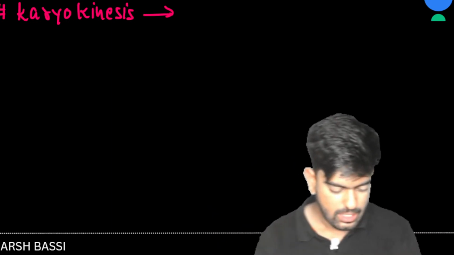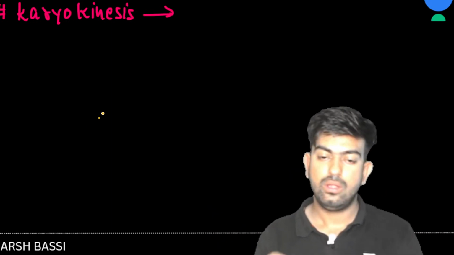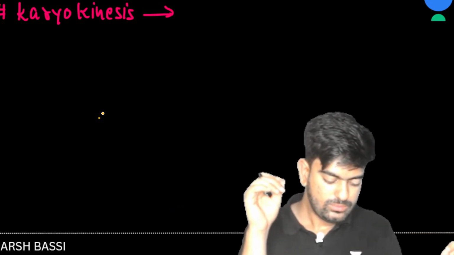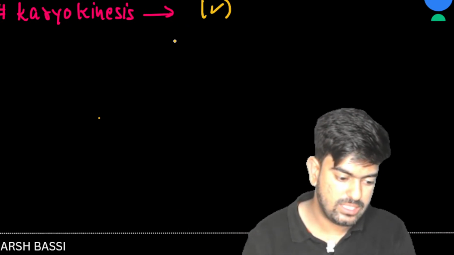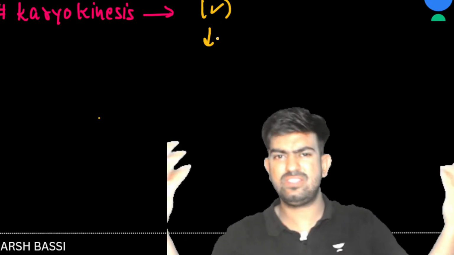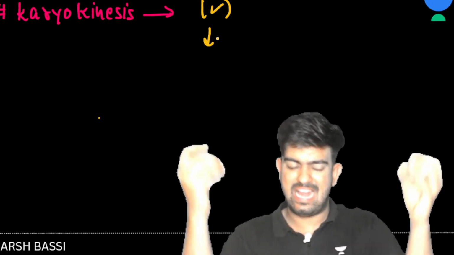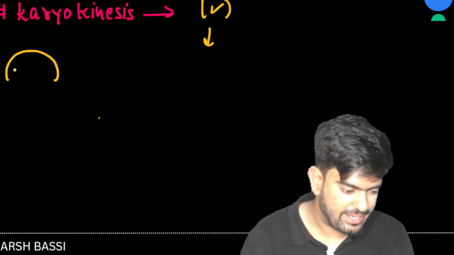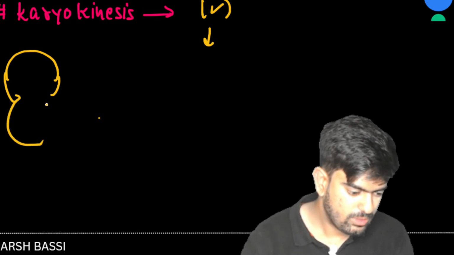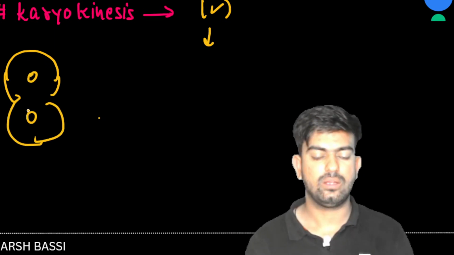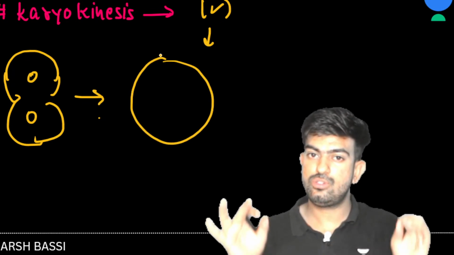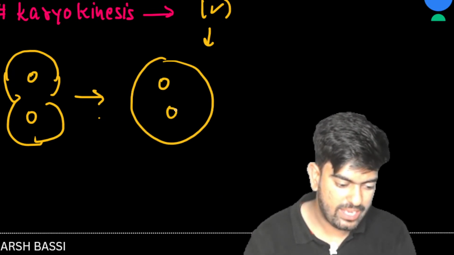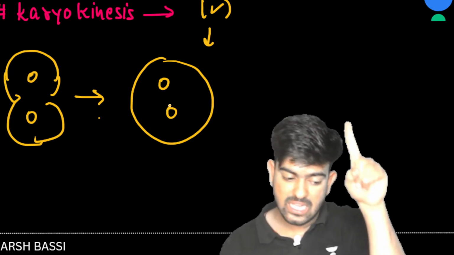So what if karyokinesis takes place but cytokinesis doesn't? Let's suppose the nucleus divided in anaphase, but the cell doesn't want to do cytokinesis. So we are going to have two nuclei but a single cell.